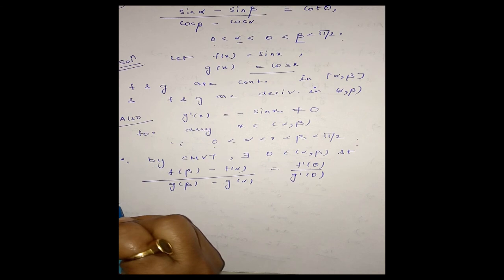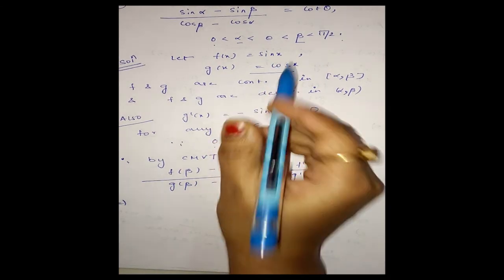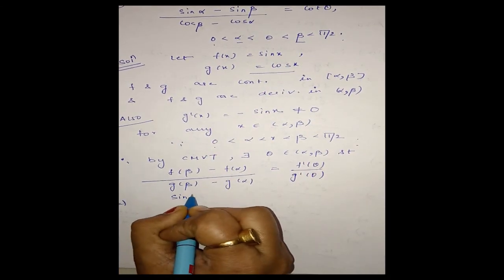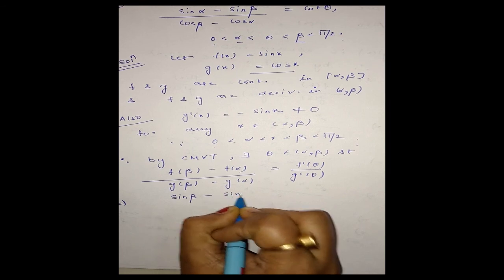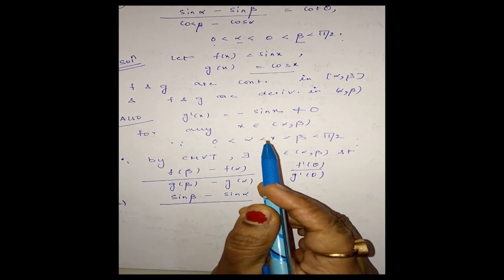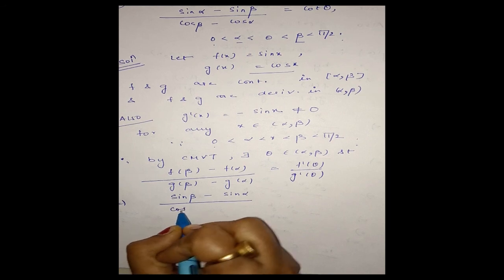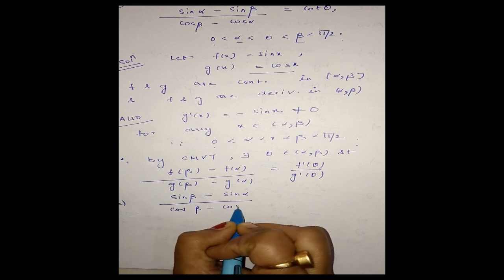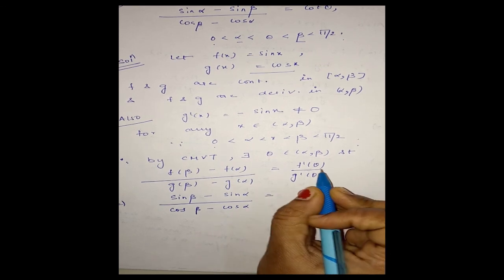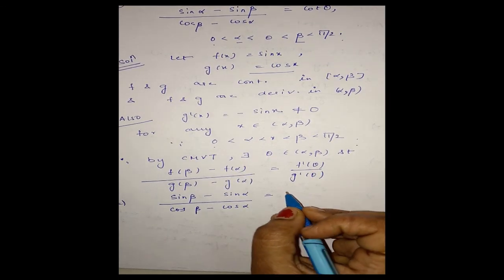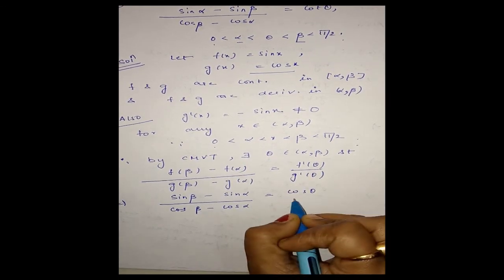And this is equal to f of beta is sine beta minus sine alpha divided by cos beta minus cos alpha, and this is equal to f dash theta will be cos theta, and this is minus sine theta.